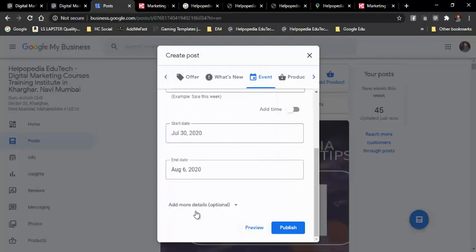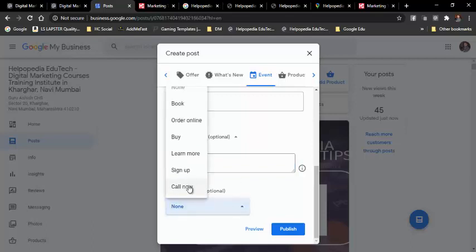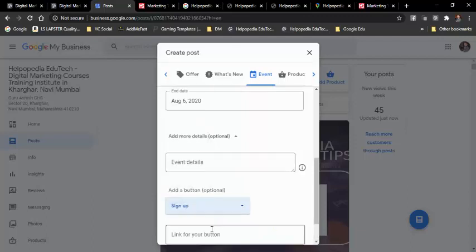Okay, so if I want to add more details, like what the event details are and what is going to be covered in that event, that event information would be added over here. And then at the button I can say, okay, sign up. So people can sign up for that event, and it will take them to the page. See over here, this is the link.